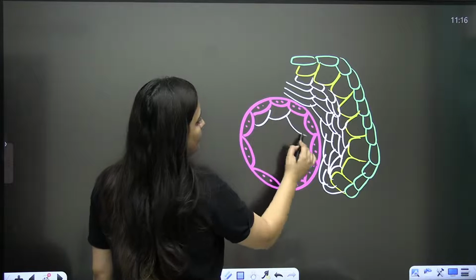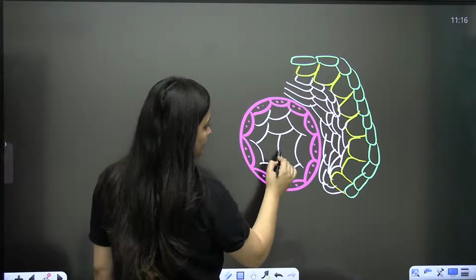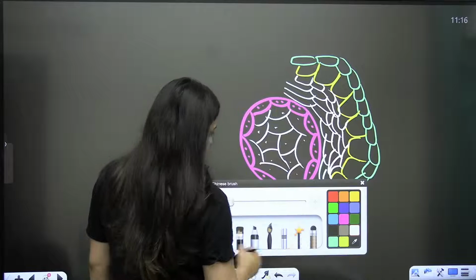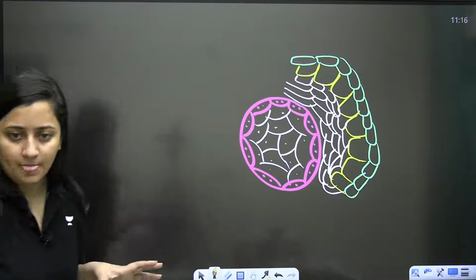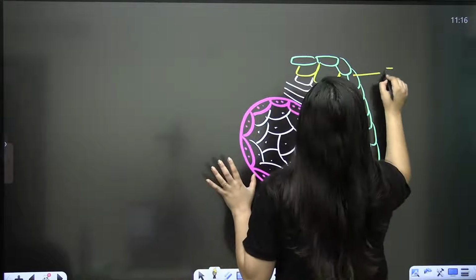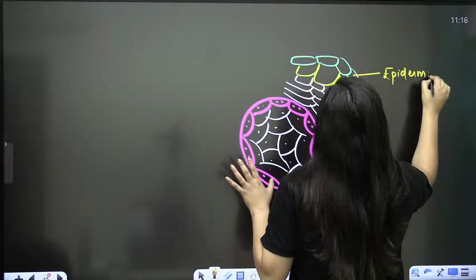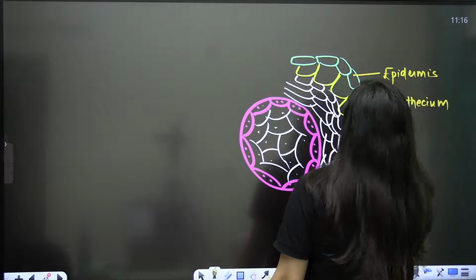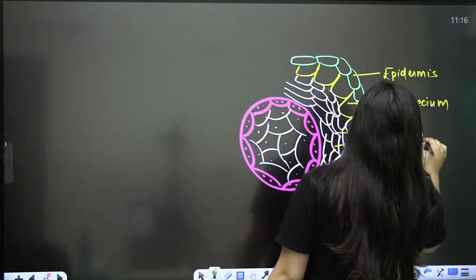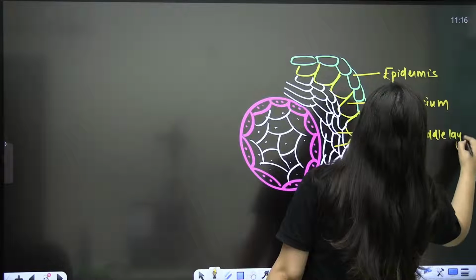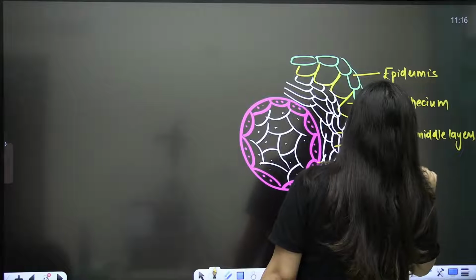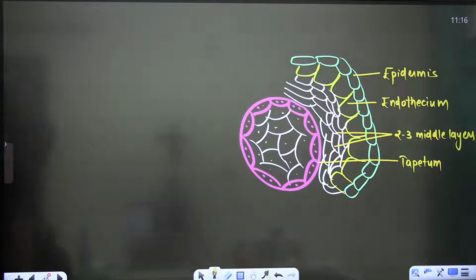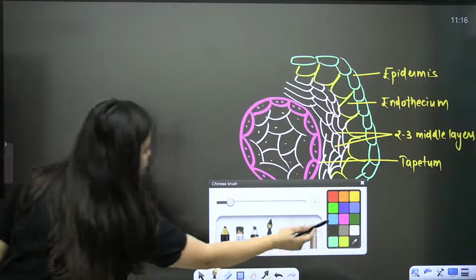That's what we need to discuss now. This part is the sporogenous part. So again: epidermis, endothecium, the sequence of layers is very important, the middle layer, this white part, and the tapetum. So these are the 4 layers. Now let's start. This is important. Please make the notes.